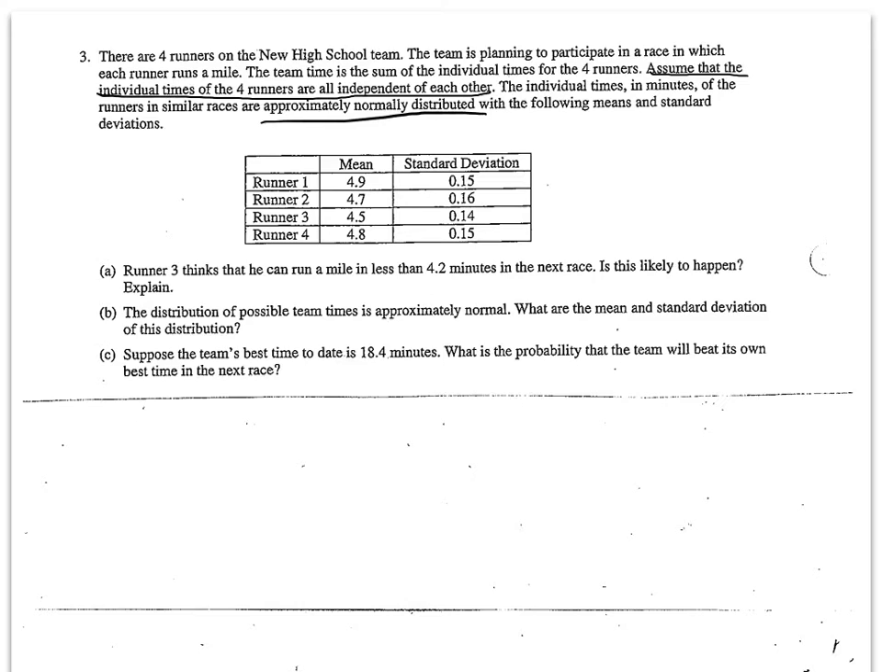So question, this part A here. Runner 3 thinks he can run a mile in less than 4.2 minutes. Is that likely to happen? That's just going to be a basic calculation using properties of the normal distribution.